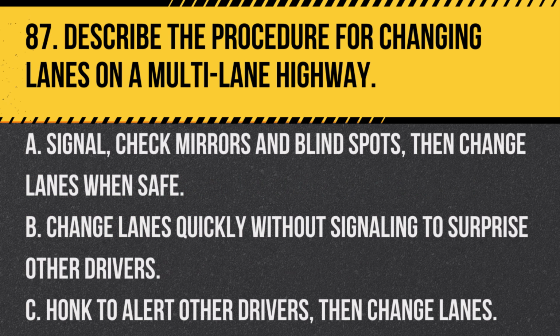Question 87. Describe the procedure for changing lanes on a multi-lane highway. A. Signal, check mirrors and blind spots, then change lanes when safe. B. Change lanes quickly without signaling to surprise other drivers. C. Honk to alert other drivers, then change lanes. Answer: A. Signal, check mirrors and blind spots, then change lanes when safe. When changing lanes on a multi-lane highway, always signal your intent, check your mirrors and blind spots, and then change lanes when it is safe to do so.